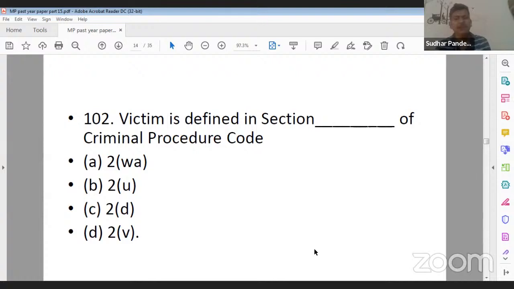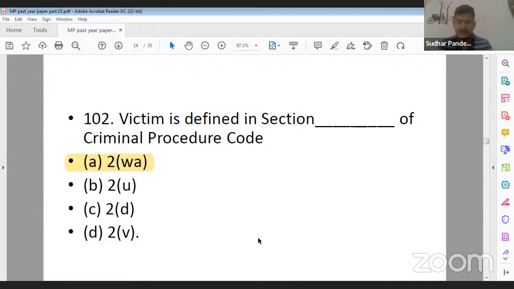Question 102. Definition of victim is defined under section dash of CRPC. The definition of victim is given under which section of CRPC? Option A, section 2WA. Option B, section 2U. Option C, section 2D. And option D, section 2V. What should be the correct answer? 102. So its correct answer will be option A for Ahmedabad, that is section 2WA.